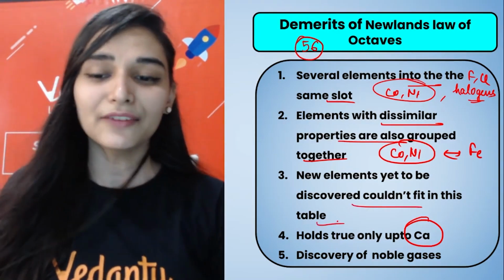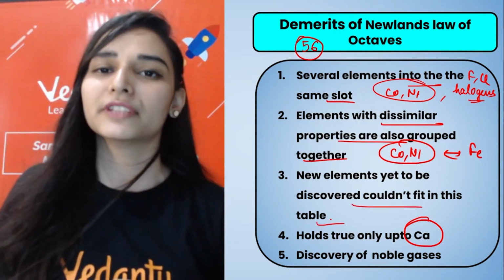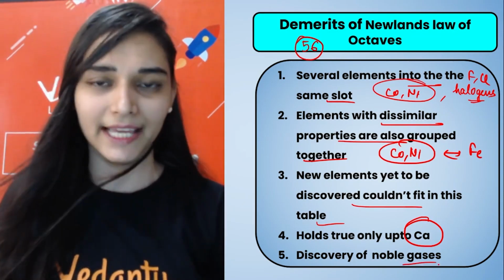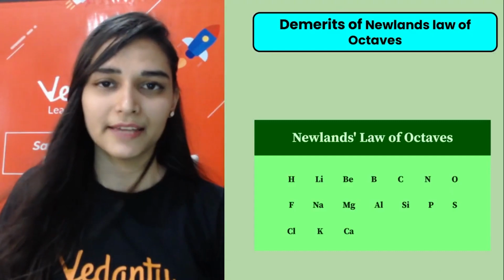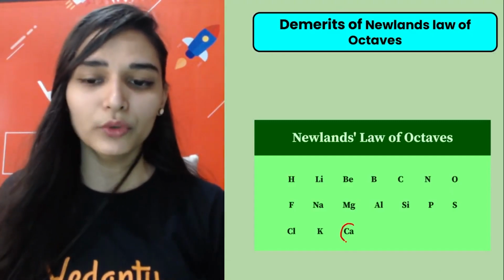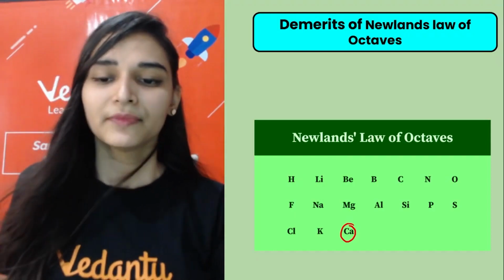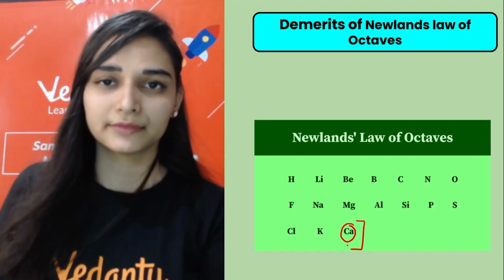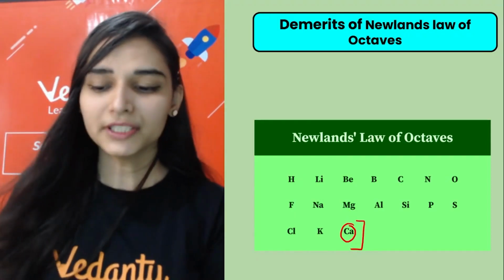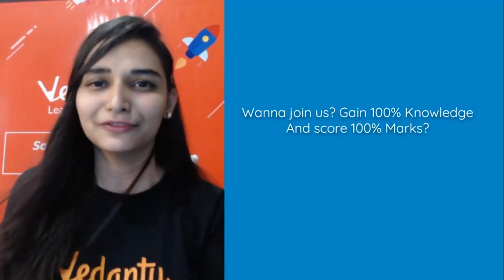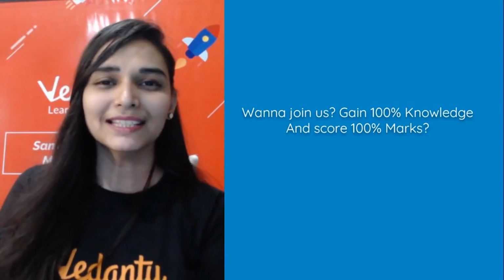So newly discovered elements were also not fitted over here, and noble gases were not even discovered at this time, so there were no noble gases here. You can see it was applicable only up to calcium. This is a portion of Newland's table, basically valid only up to here. Sorted. So you know why we needed an extra classification now, right? So these are not working.